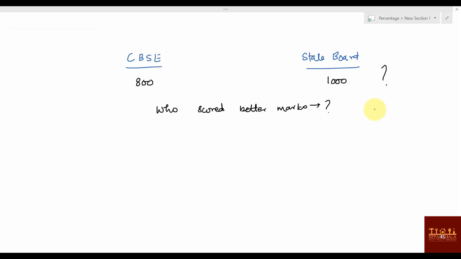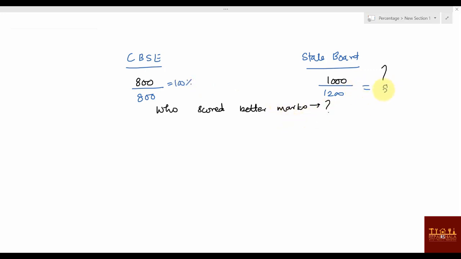Why can he not say? Because this CBSE person might have scored 800 out of 800, right? So he can say he scored 100%. Practically it is not possible, but nowadays 99.9 is also a trend. Okay, so I'm telling, he might have scored 800 out of 800, but this person might have scored out of 1200. So who would be scoring more? Obviously this guy. Yes or no? This guy, right? What is this value?